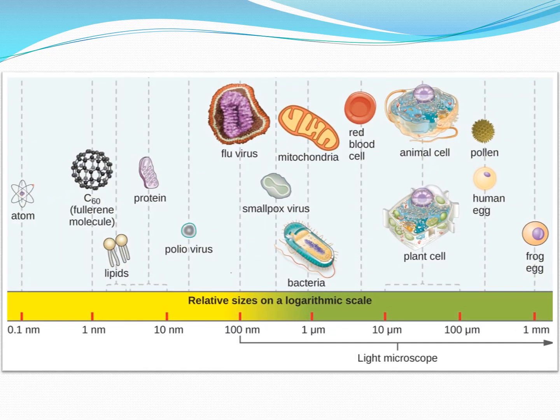So, in this scale, we can say that microorganisms normally lie in the range of 10 nanometer to 100 micrometer, whereas there are some viruses which lie even less than that. So a total of microorganisms can range from 1 nanometer to 100 micrometer, 1 nm to 100 μm.